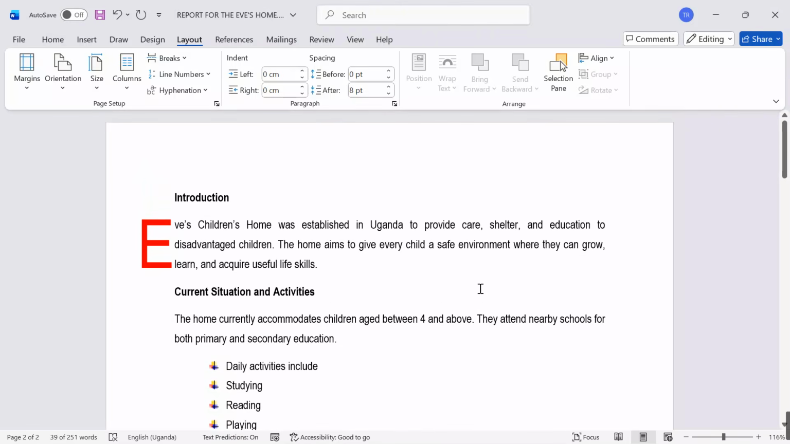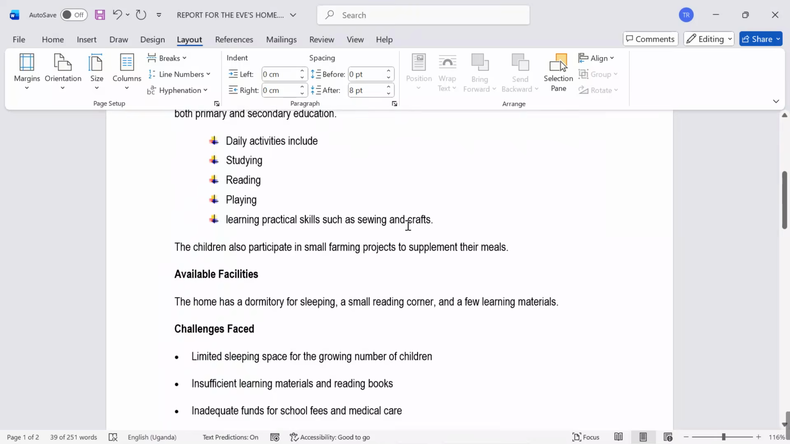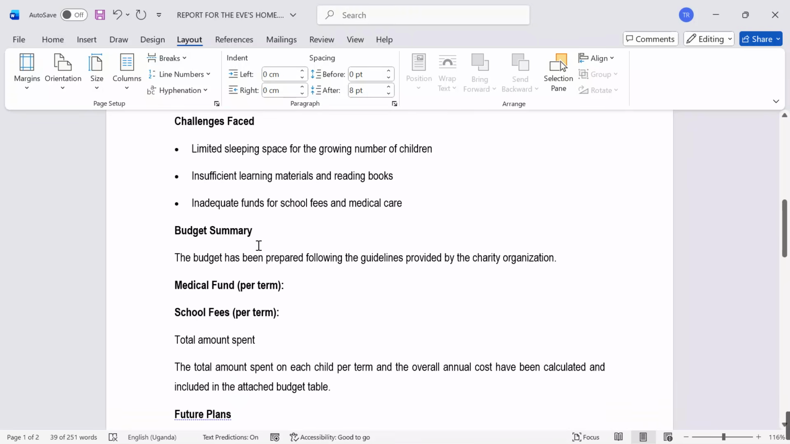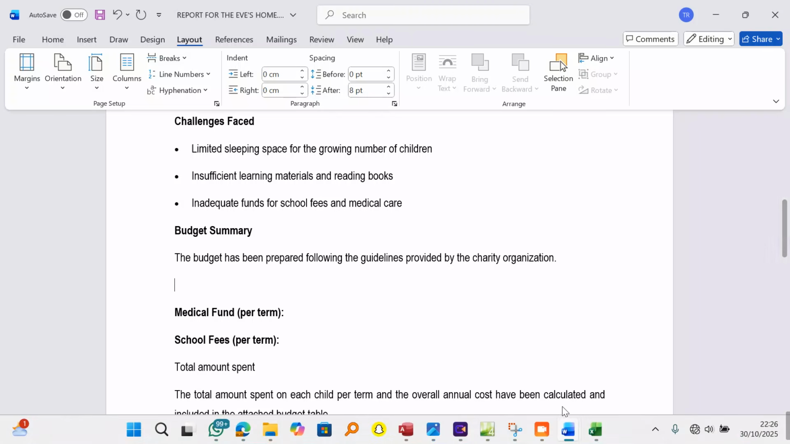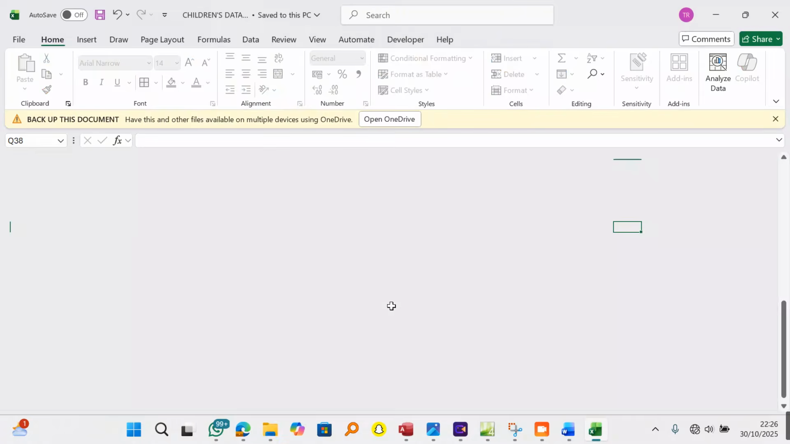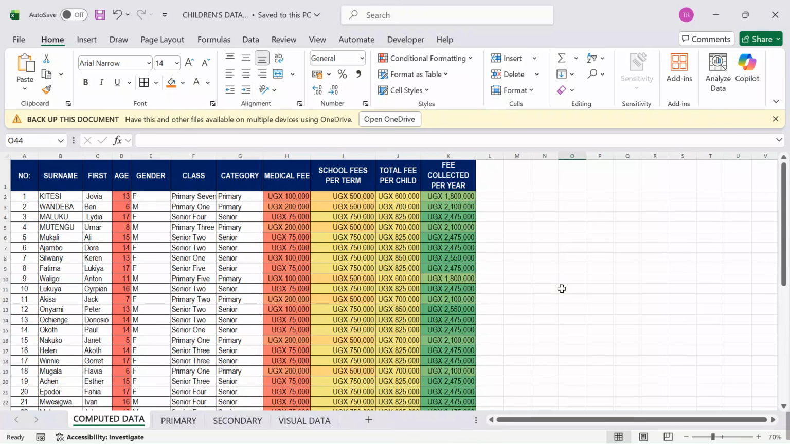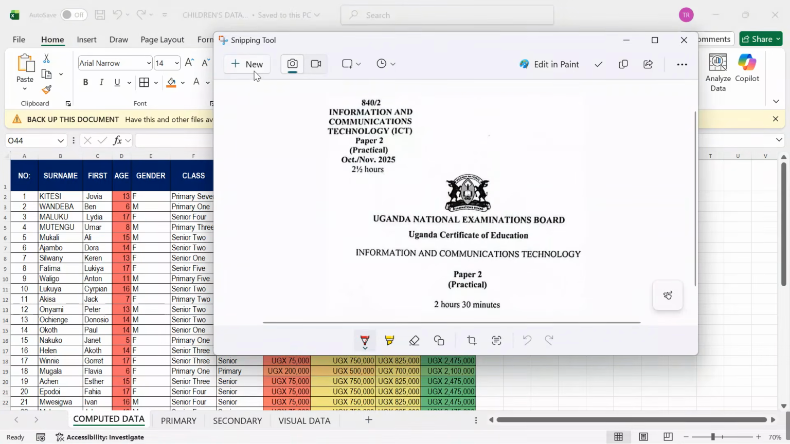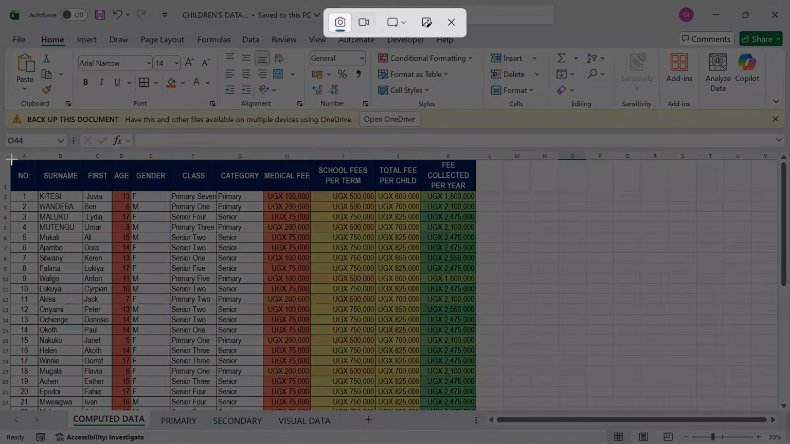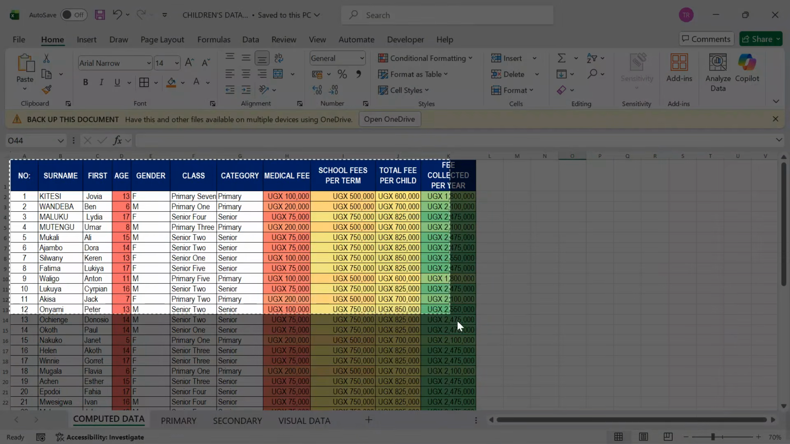Then after doing this, what can we add? Yes, now we start adding a few things. Budget summary. The budget has been prepared following the guidelines provided by the charity organization. I'll come over here and say, what should I put here? Let me go back to my spreadsheet. Over here, I say, what? Yes, I'll come and say now, let me snip out a few things here to act as my budget plan. So this is my budget.